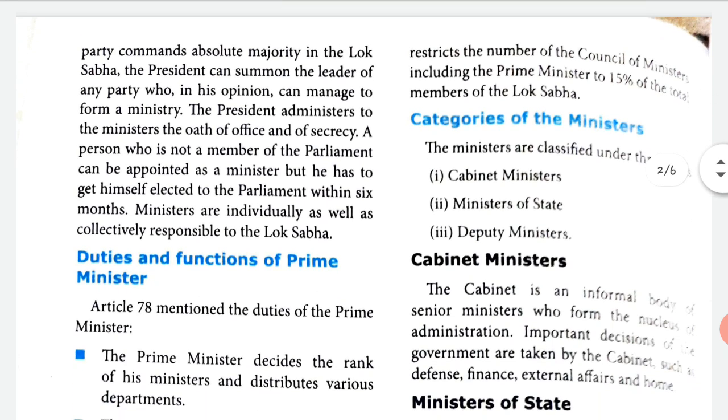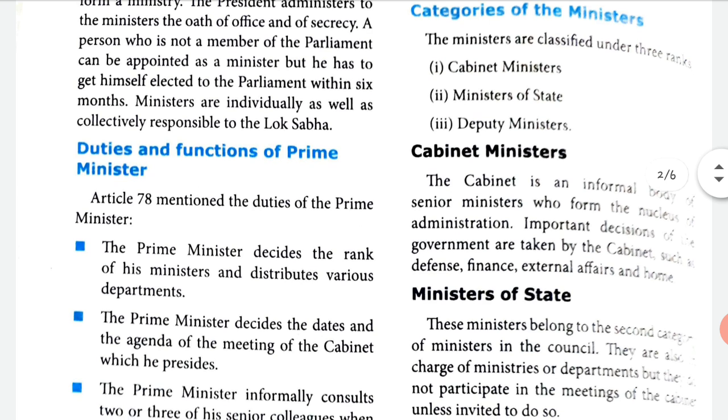Categories of the ministers. So there are three categories: cabinet ministers, ministers of state, deputy ministers. The cabinet is an informal body of senior ministers who form the nucleus of administration. Nucleus means center of administration. Important decisions of the government are taken by the cabinet, such as defense, that is army, finance, money, external affairs, that means international affairs, and home. So a cabinet minister is a senior minister, that's a group of senior ministers. They will be the center of administration.